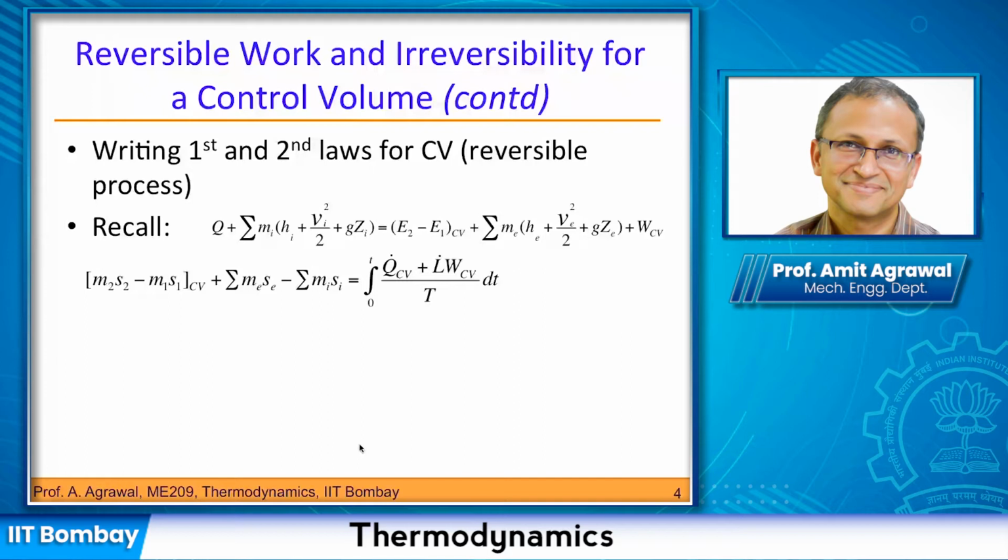So these are our equations. We have already assumed single entry, single exit. We have already assumed that this is a uniform state process. So for a uniform state process, this is the equation. I have just taken it from the earlier things.